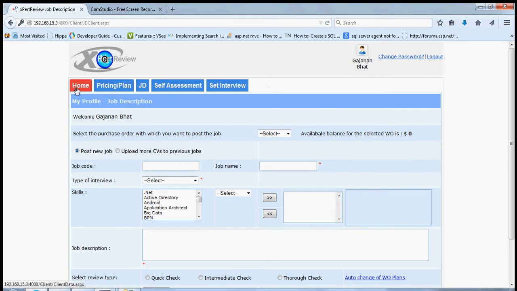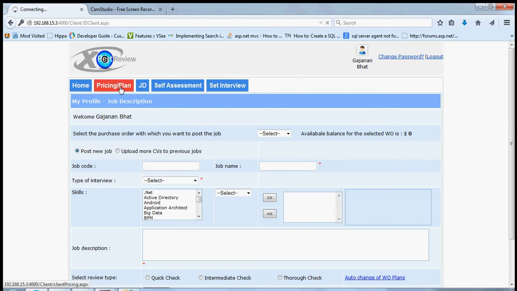The home page will display all the profile details or all the details regarding the client. Pricing and plan is the page where you will be buying our different kind of modules. JD page is the page where you will be posting the jobs. Self-assessment is a module where you will be assigning a self-assessment test for the selected candidates based on your requirement. Set interview is another module where you will be setting the interview for the internal experts.